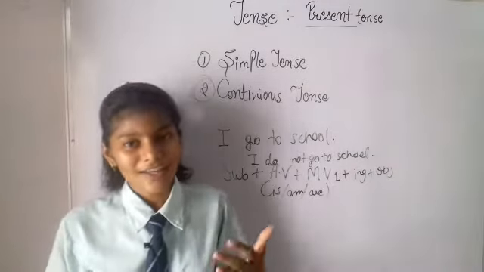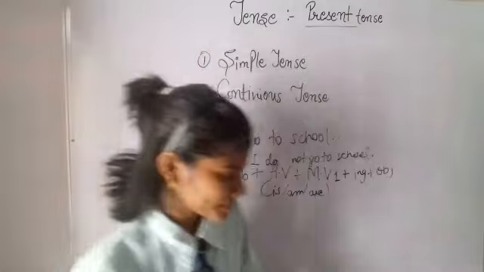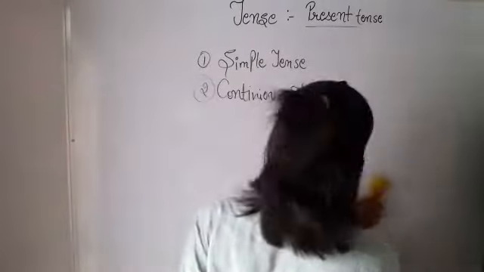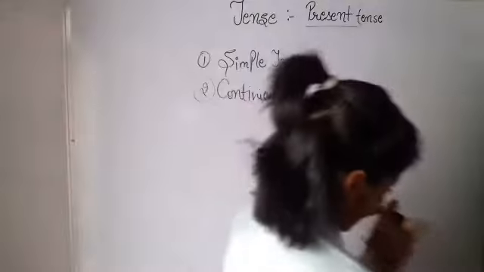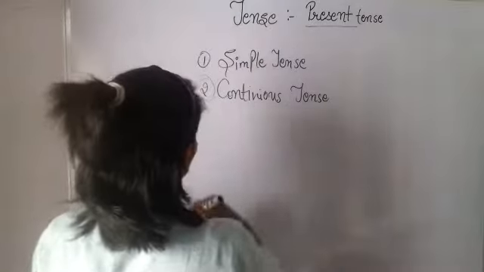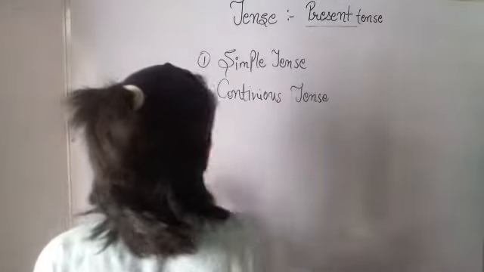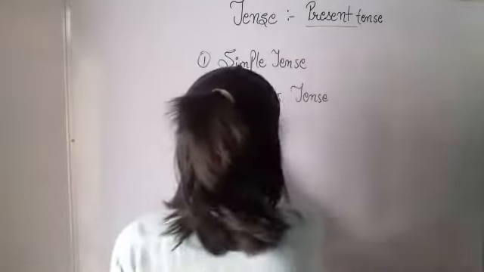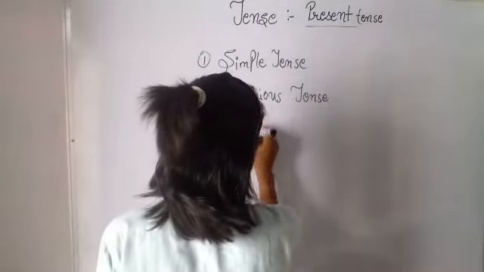So now let's come to the third type of this tense, which is the present perfect tense. So what is perfect tense actually?